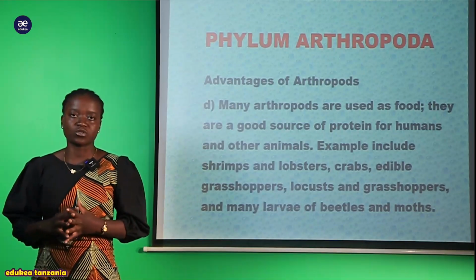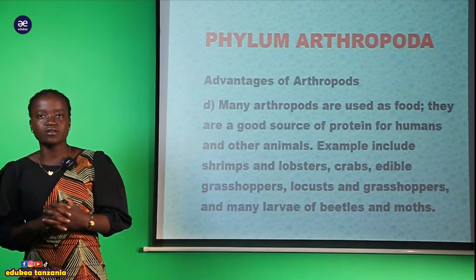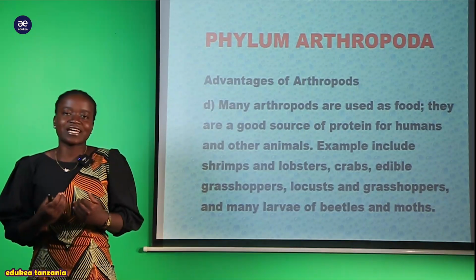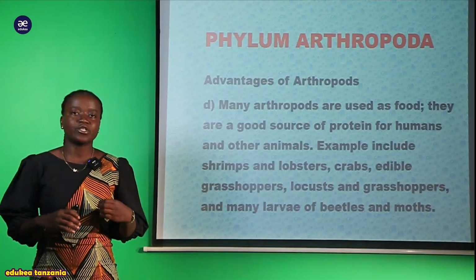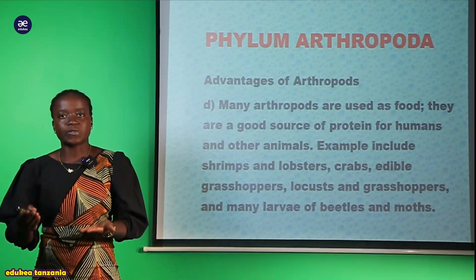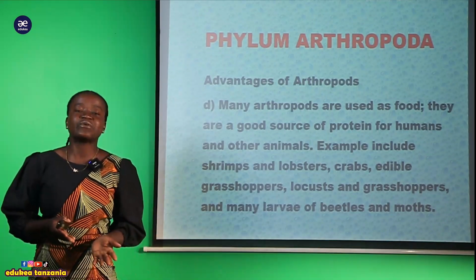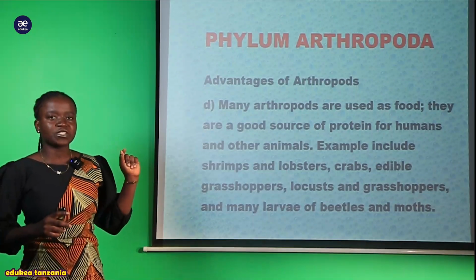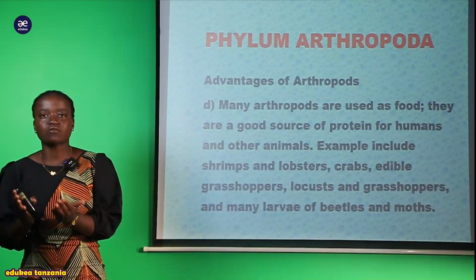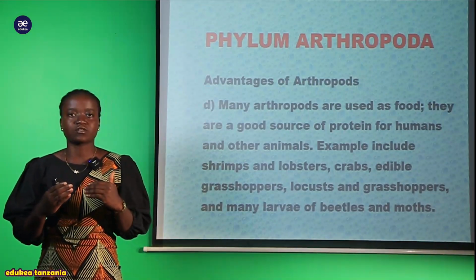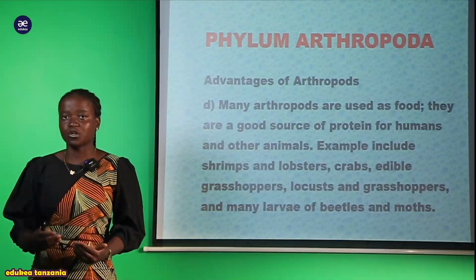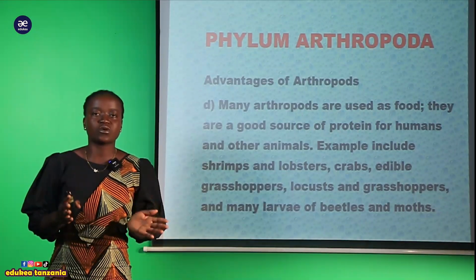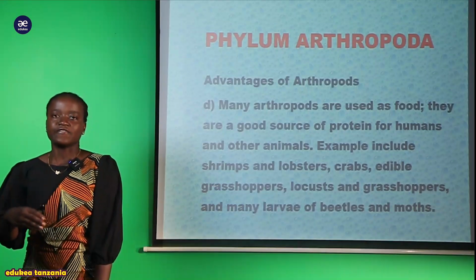And what kind of nutrient is present within those arthropods? Here we are talking about protein. The organisms found within this phylum called arthropods possess protein, and we know that protein is a building block of human beings and other organisms. So due to the possession of protein, we can say that is an advantage that arthropods produce in our environment. And what are those organisms that provide the protein?